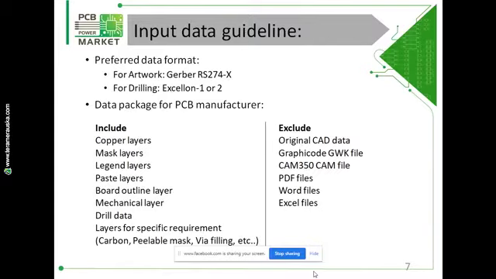If you have only one legend, then only one legend should be included. Paste layers, if you have used assembly components, board outline layer, mechanical layer, and drill data layer. And if you have any specific requirement like carbon fillable mask, wire filling, etc., then include those layers also.